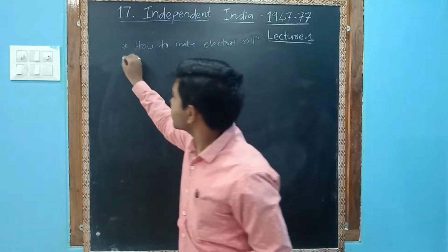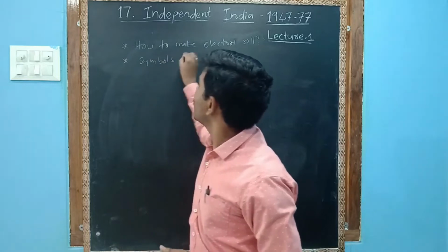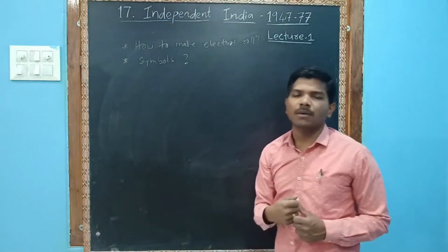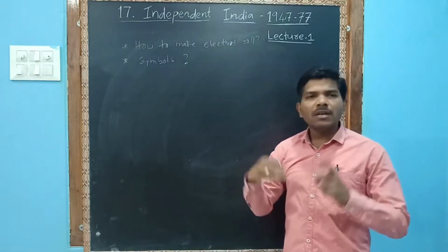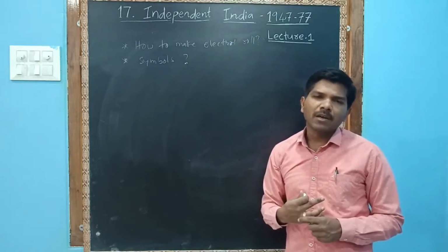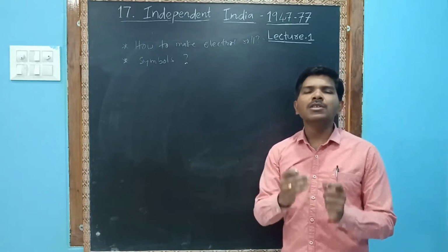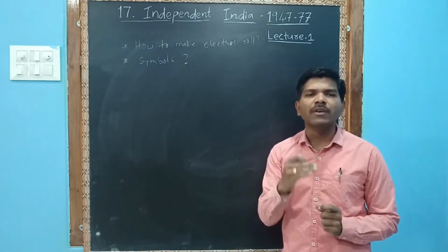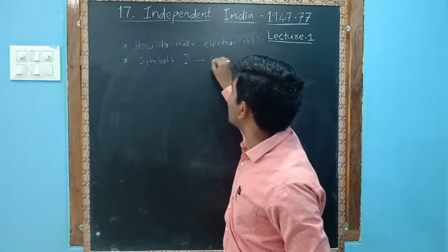The second one, symbols. What kind of symbols should we give them? At that time people were illiterate, so what they found was to choose symbols that were very familiar from everyday life. They chose symbols from everyday life.